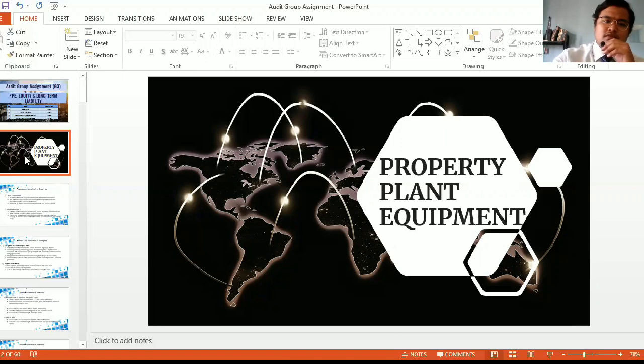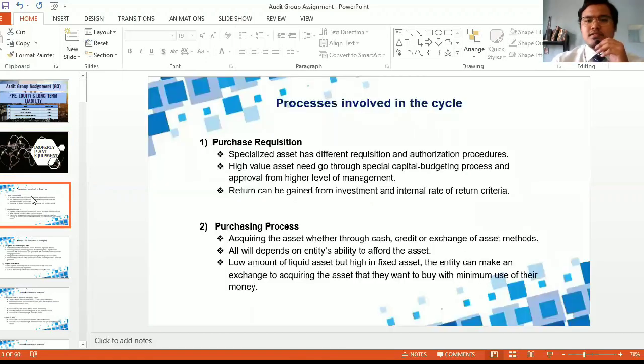So let's move on to the process in the cycle. All of the processes need to be understood by the auditor, since they are important to know whether the entity has followed the rules and procedures set by the entity. So the first procedure is purchase requisition. Purchase requisition is a process before the entity purchases an asset.